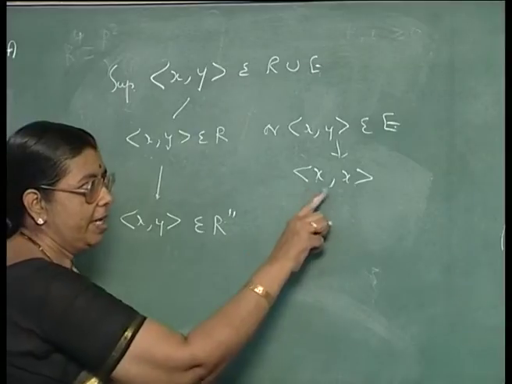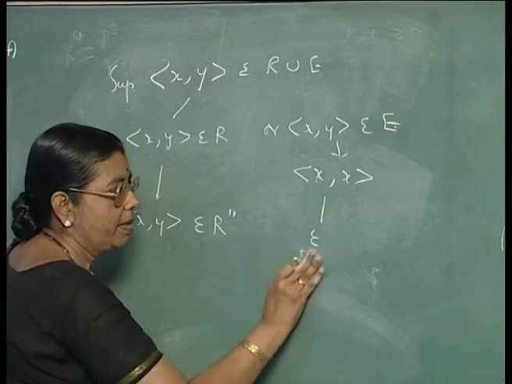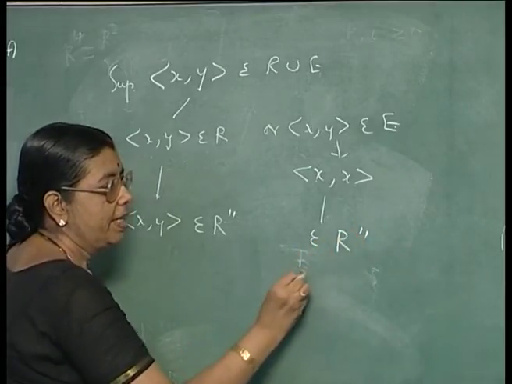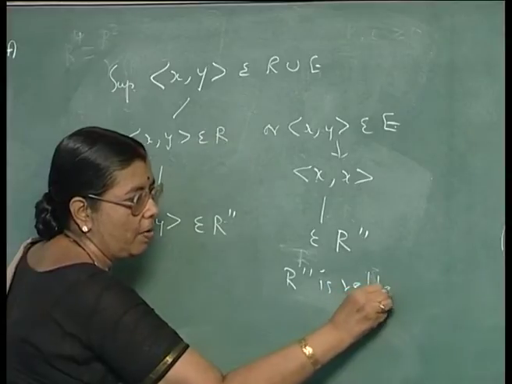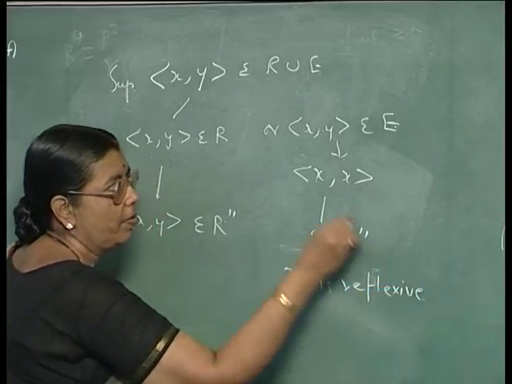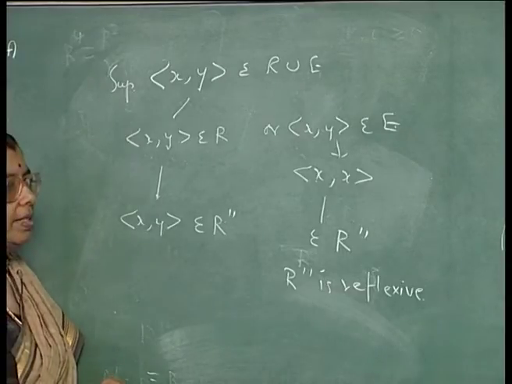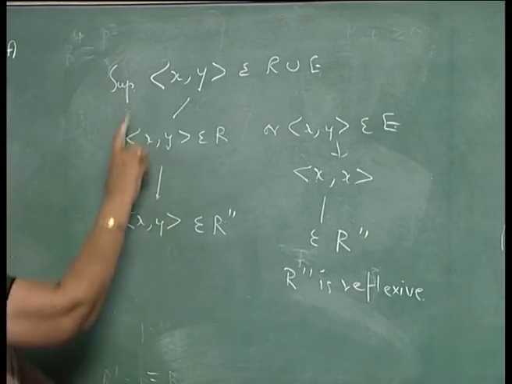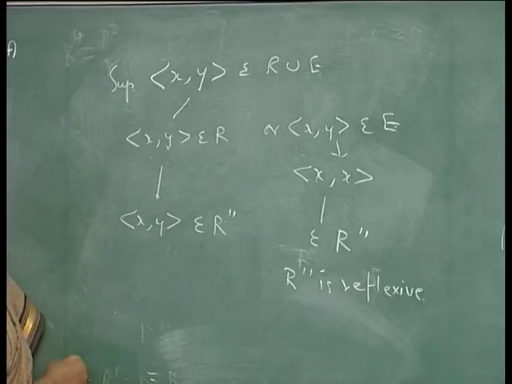Now, if it belongs to E, it is of this form, then also it will belong to R2 dash. The reason is R2 dash is reflexive, so it will contain all pairs of the form x, x. So, whenever xy belongs to R union E, it also belongs to R2 dash.